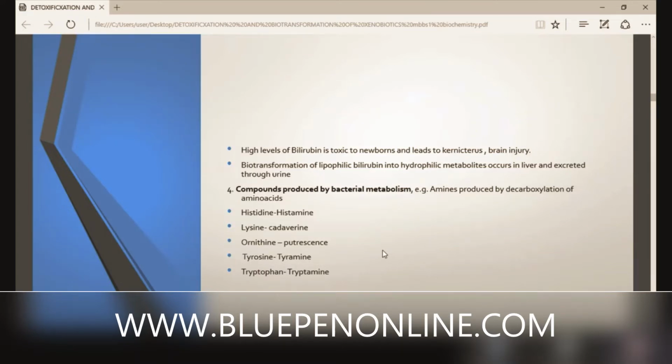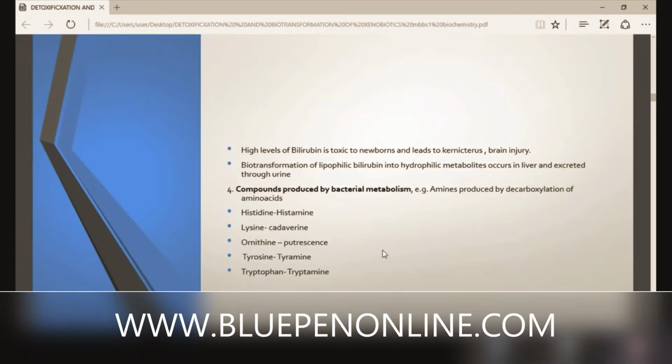That particular condition is known as kernicterus, and that causes brain injury. It's a very difficult situation. High levels of bilirubin are toxic to newborns and lead to kernicterus brain injury. So we have to eliminate bilirubin. Bilirubin is a toxic substance in our body. So for this topic, bilirubin is a xenobiotic.